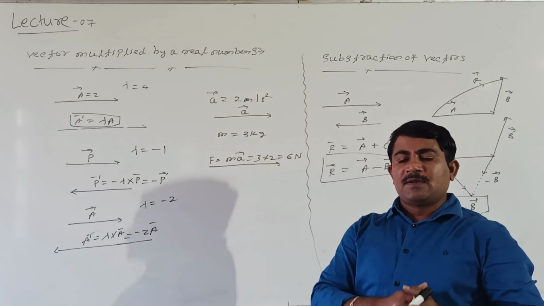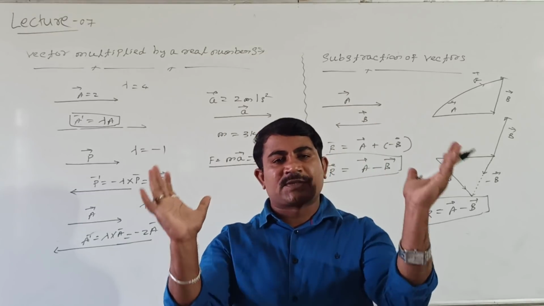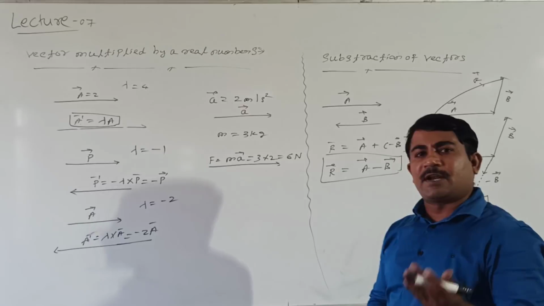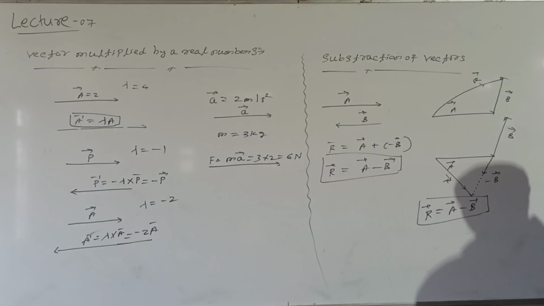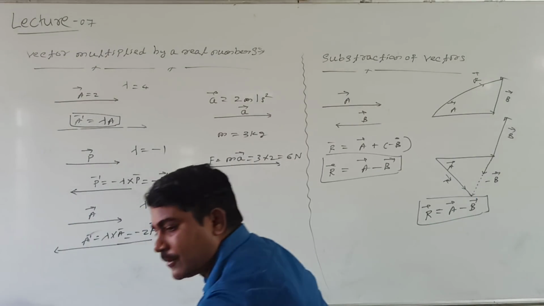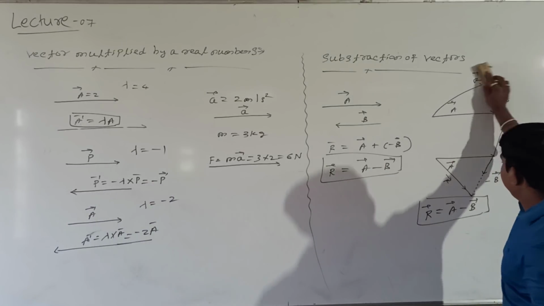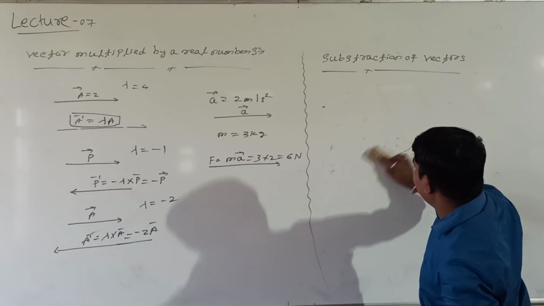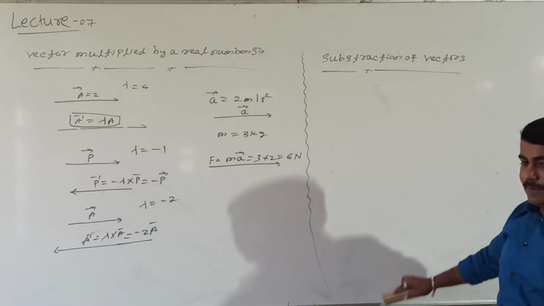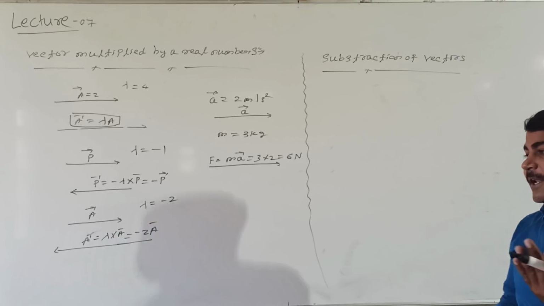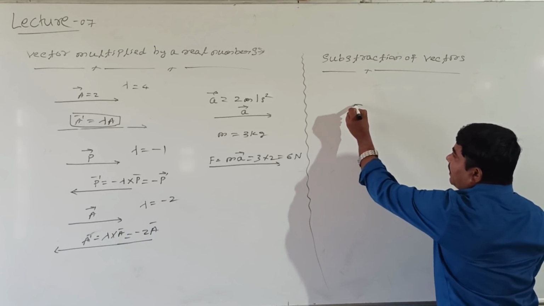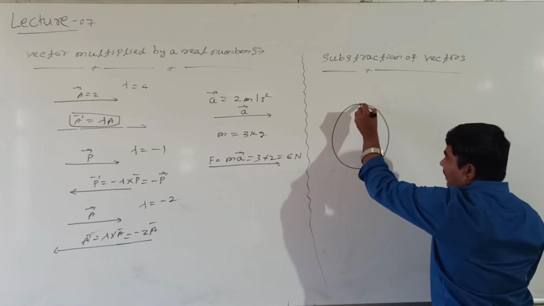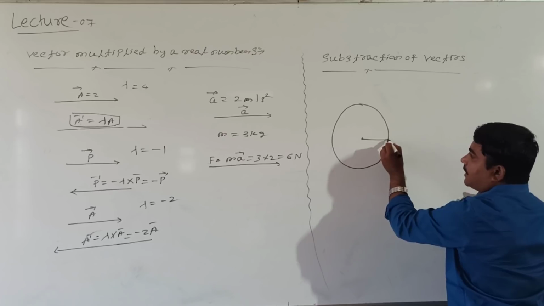How to take an example? Consider, students, a particle moving in a circular path. For a circular path, at every point the velocity will change. Look at me. How to take the subtraction of vectors in a simple manner? Consider a particle moving in a circular path, like this situation. This is the radius R.